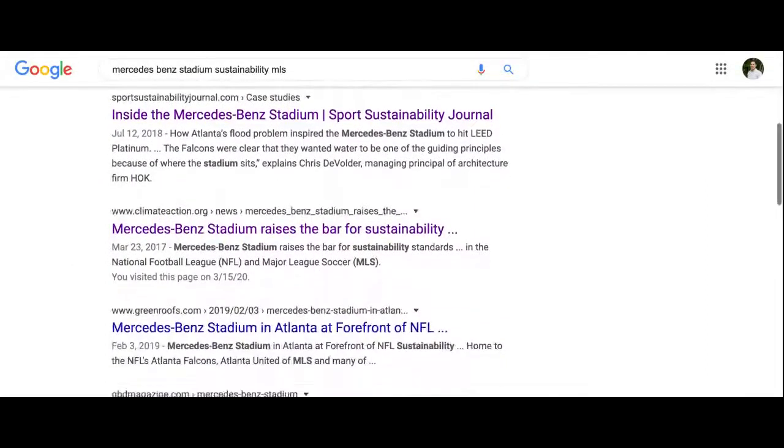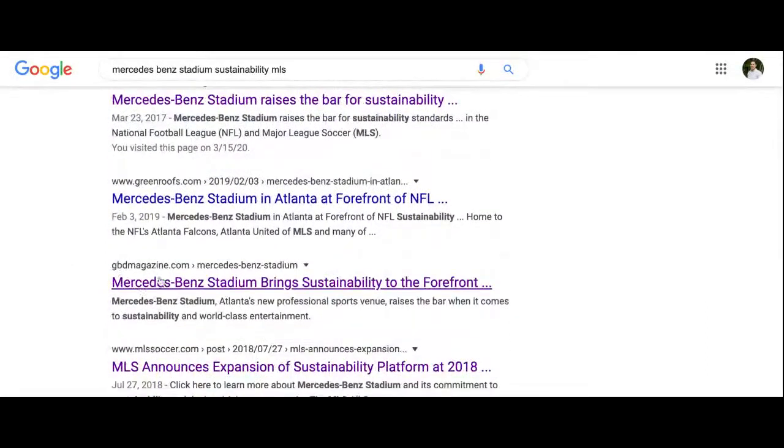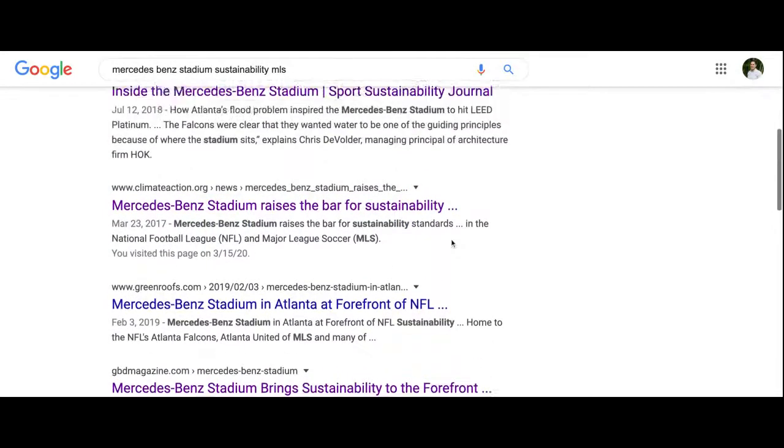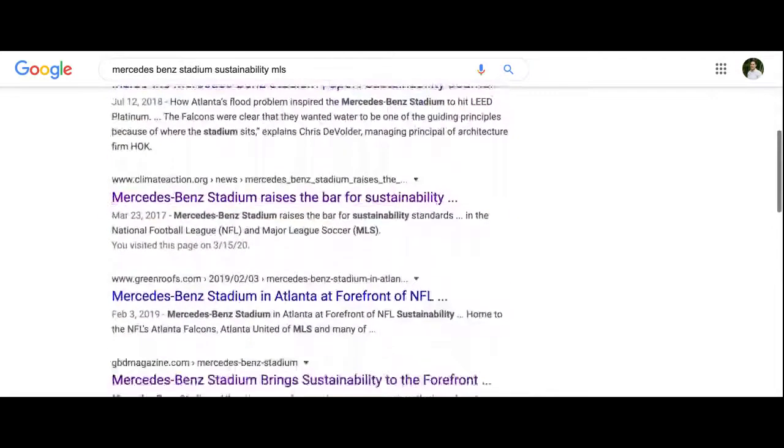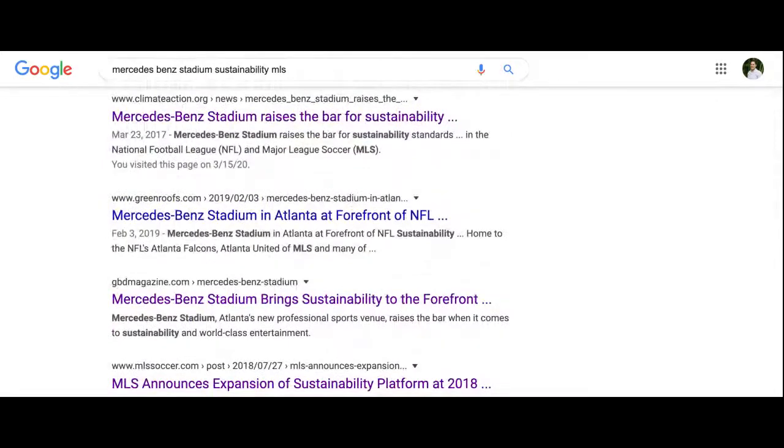And then I found this wonderful site here at GBD Magazine: Mercedes-Benz Stadium brings sustainability to the forefront. So I had to click on a couple of these, read through them to see how much I like them, until I finally got to the one that I really liked. Particularly, I found another site that I think is really important to look at.